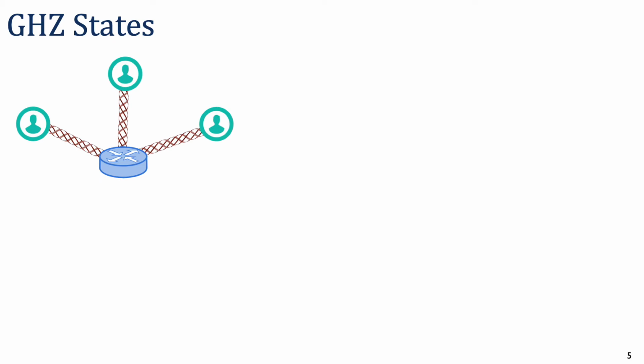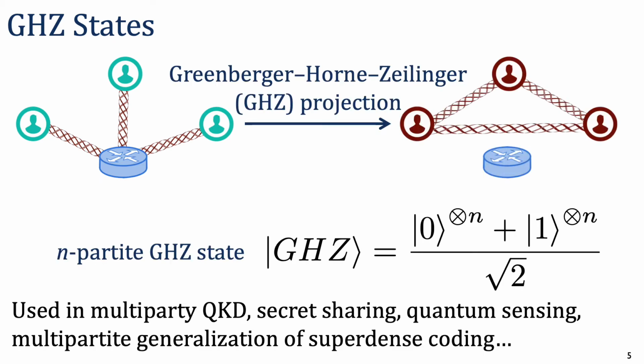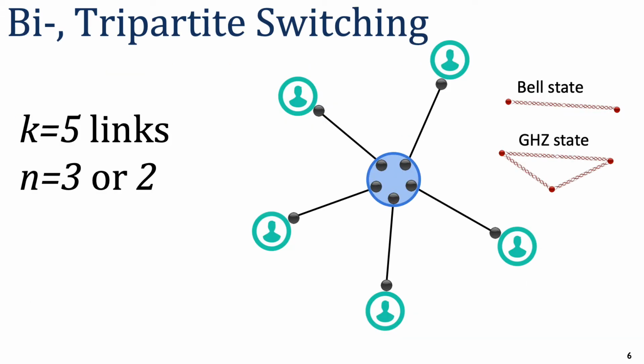This process can be generalized to entangle more than two users. For instance, a GHZ projective measurement can be performed to entangle 3 or more users and generate an n-partite GHZ state, where n is the number of qubits. These states have many uses, which include multi-party quantum key distribution, quantum secret sharing, quantum sensing, and multi-partite generalization of superdense coding. End-to-end Bell pair and tripartite GHZ state generation are the focus of this work.